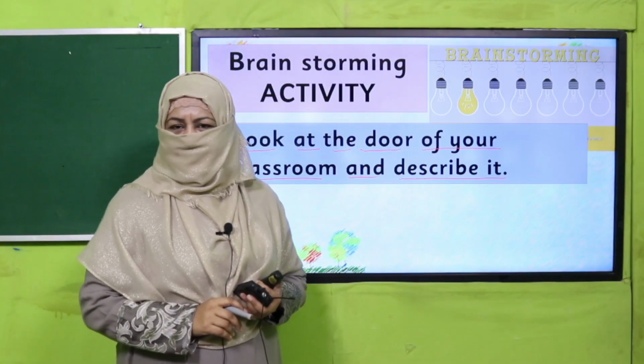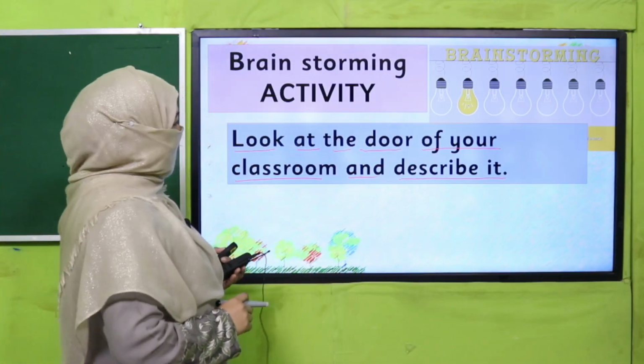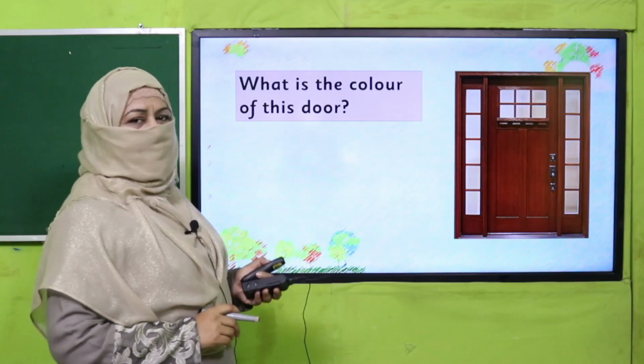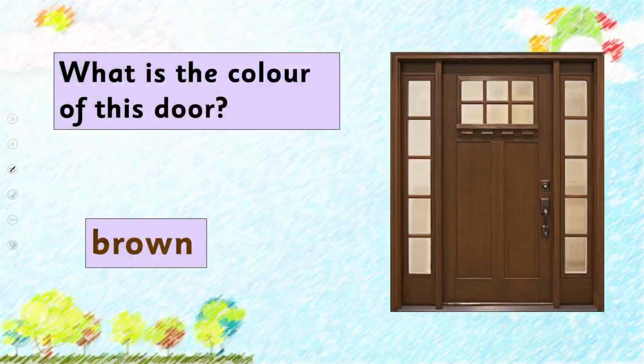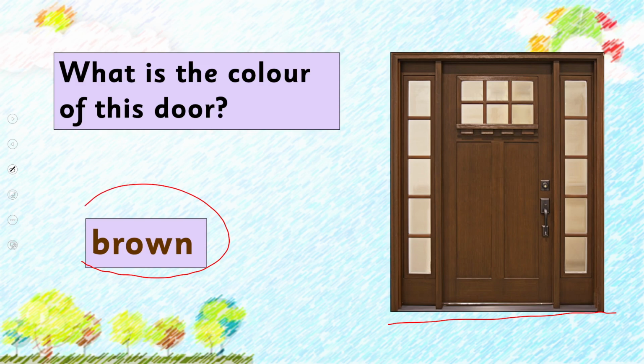Yes, my dear students, I hope you described your door. So what is the color? It's brown. For example, if this is how the door of your classroom looks like, how we'll describe. So this word brown is describing word for color. So whenever we are going to describe something, we can tell its color.